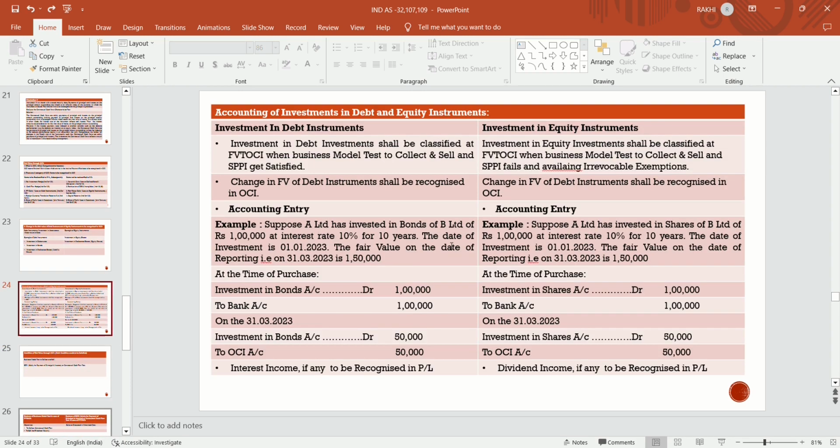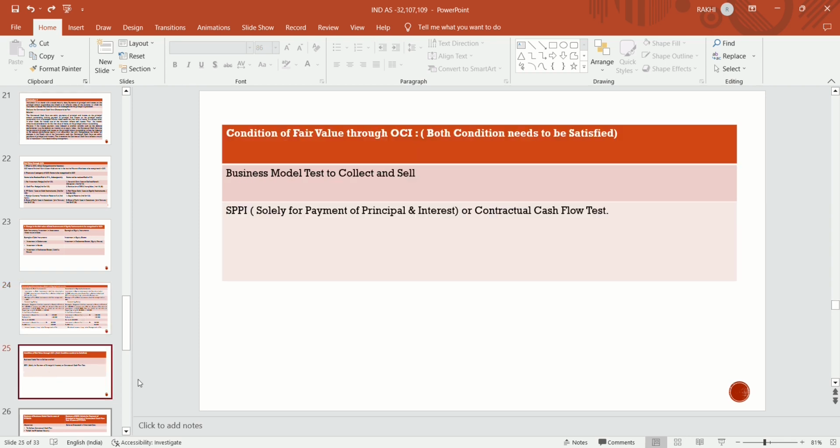Firstly we will discuss the characteristics and conditions of fair value through OCI, then we will discuss the accounting treatment. Both conditions of fair value through OCI need to be satisfied: the business model test to collect and sell, where the intention is to collect and also sell the asset, and the SPPI test, solely for the purpose of payment of principal and interest on contractual cash flow.